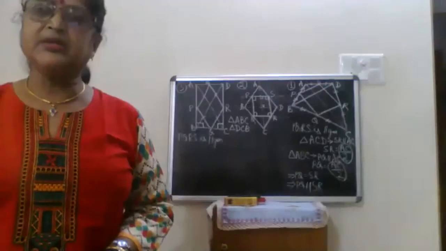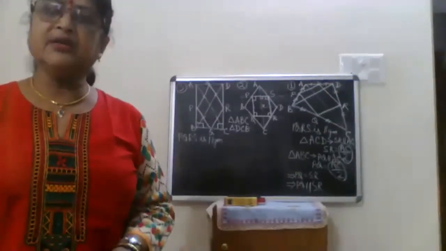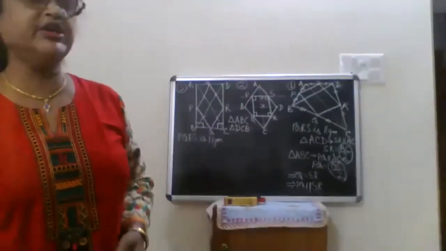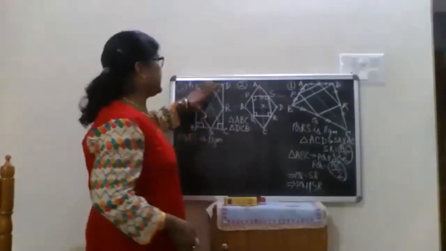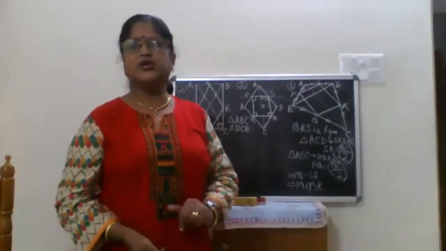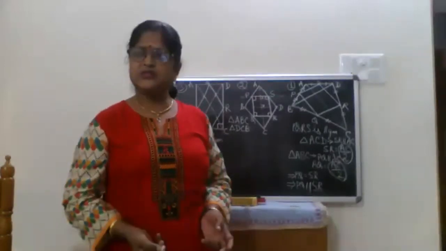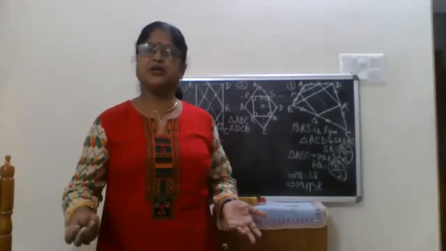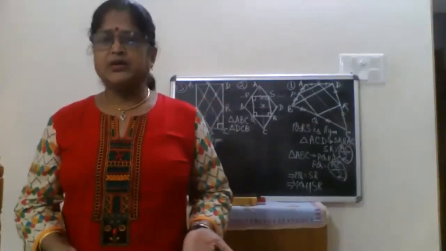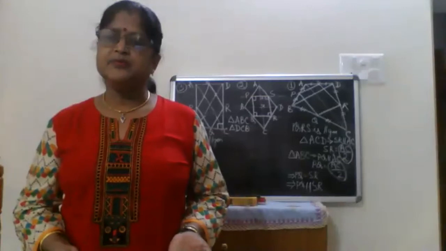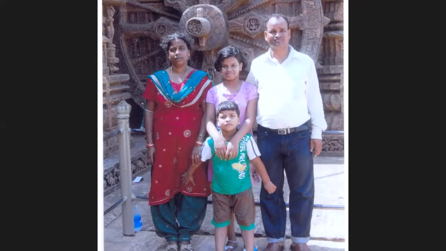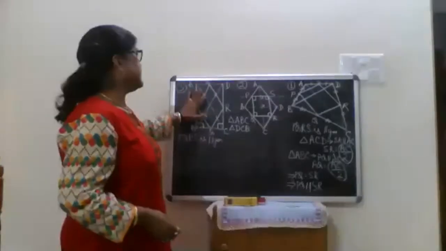If I want to prove it is a rhombus, what do we need? We need the diagonal lengths. If the diagonals are equal, then only we can say it's a rhombus, because half of the diagonals will be the sides of the newly formed parallelogram. Then only it will be a rhombus. Yes or no?